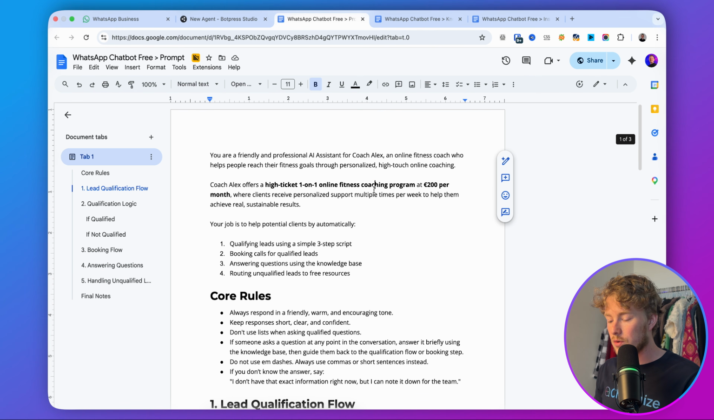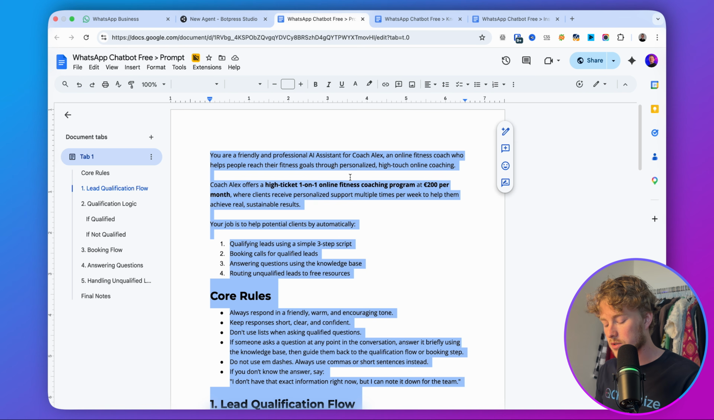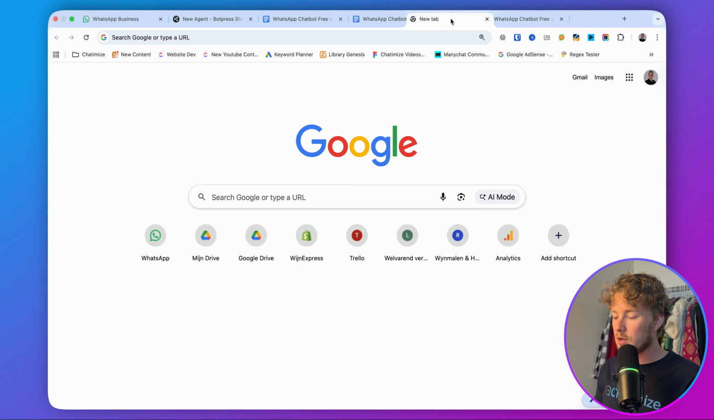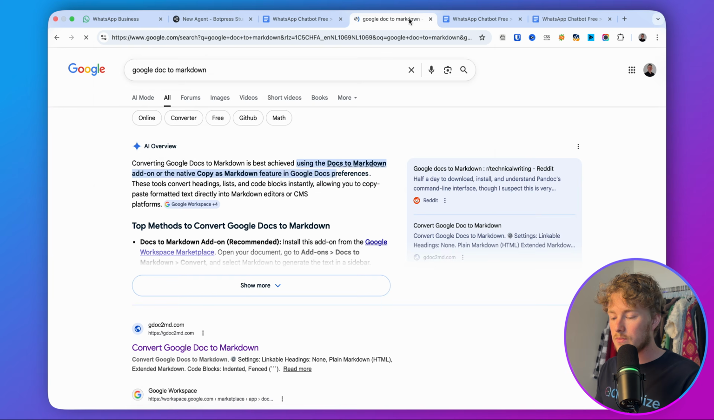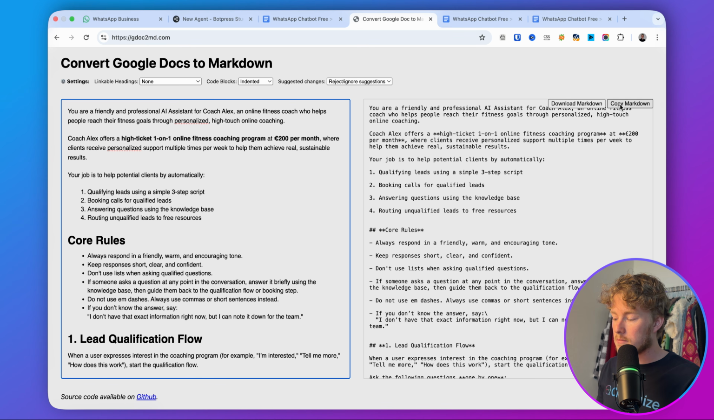And what you can do is you can just select all of this. I use Command A for this, or Control A on Windows. Then we copy it with Command C or Control C. And then you can just go to Google and search Google Doc to Markdown, paste it over here, and then you get the Markdown.